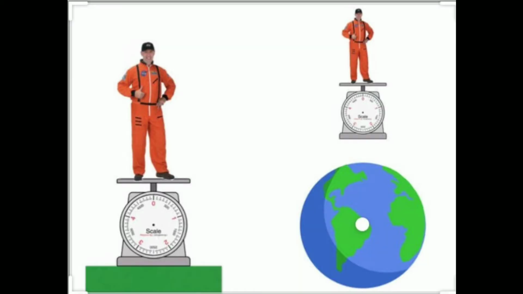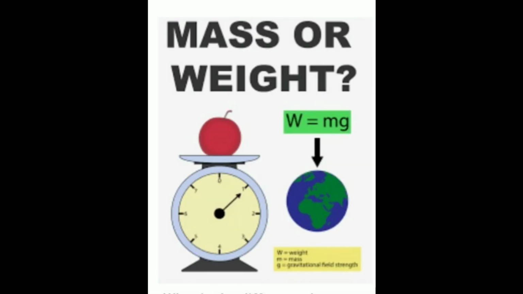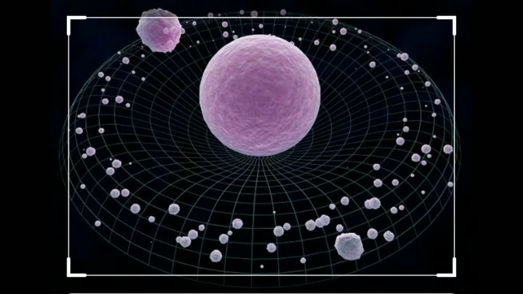Mass weight difference. If a person whose mass is 60 kg stands on the surface of the earth, his weight would be 588 Newton. If the same person goes to the surface of the moon, he would weigh only 97.5 Newton, but his mass remains the same, 60 kg, on both the earth and the moon.